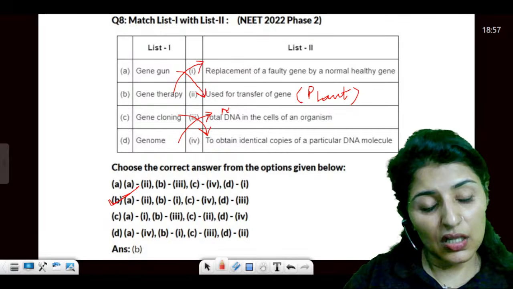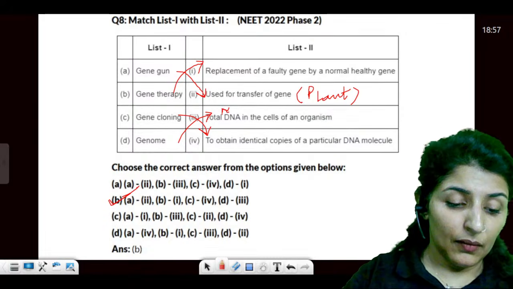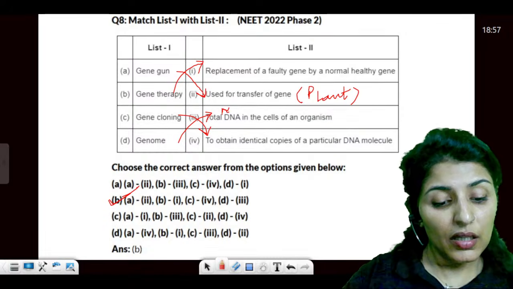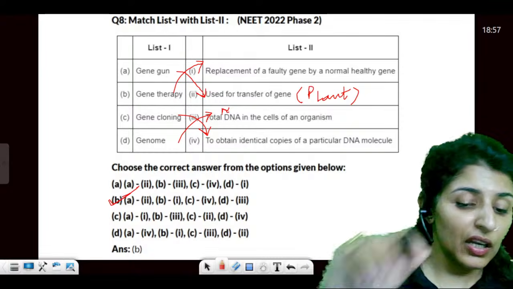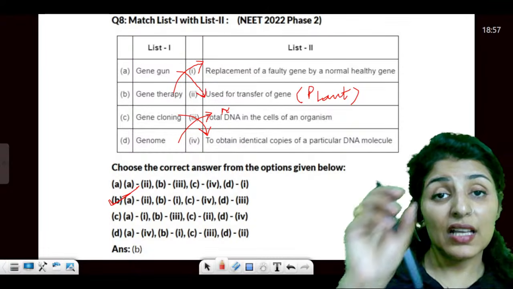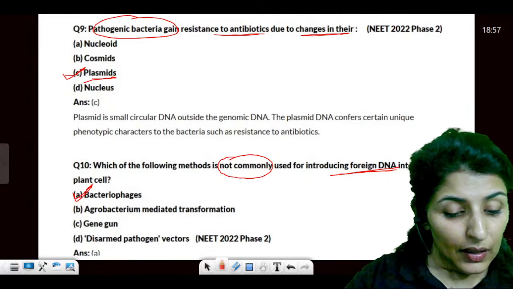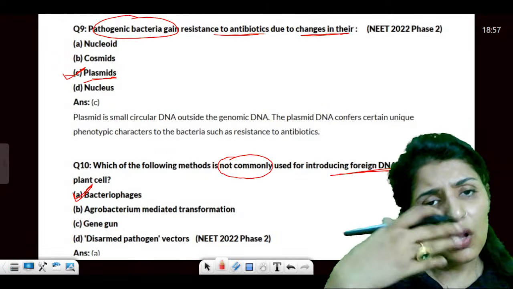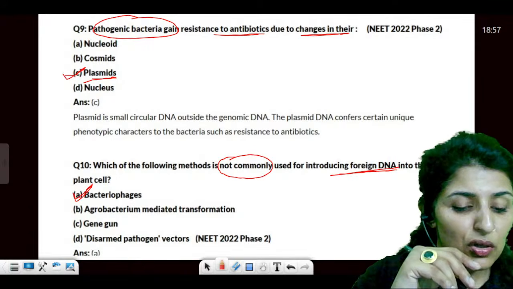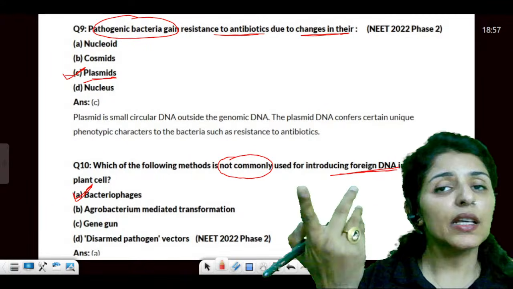Ma'am, carrageen is obtained from which class? Carrageen is red algae. Another is algin. So I have given you a trick also. Carrageen has double R, so it is for red, from red algae. Clear? Separation based on both charge and size? No, because it is not based on charge, because the whole DNA is negative.